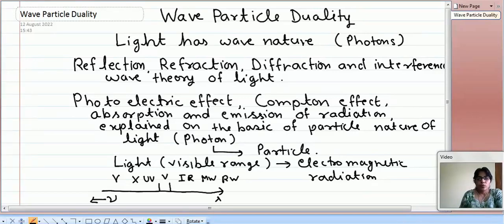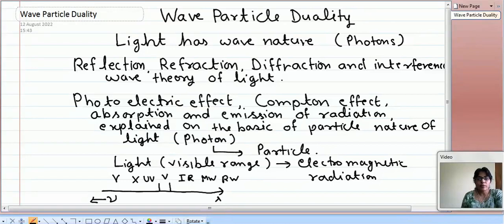So what we can conclude here is that there is a wave, and also there is particle. For every particle there is associated wave, and for every wave there is associated particle. So every object or every wave has dual nature, which is known as the wave particle duality.